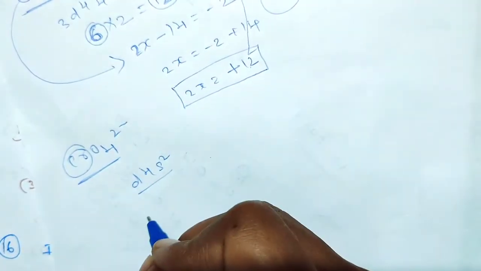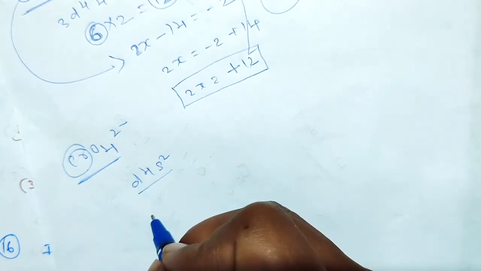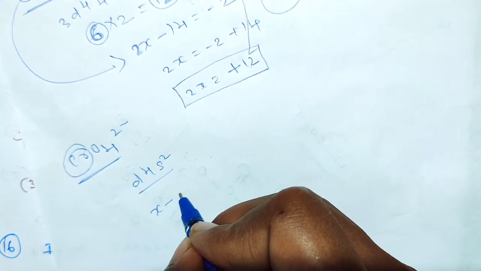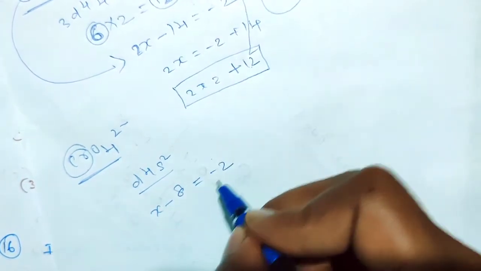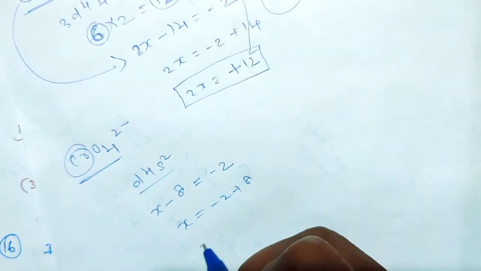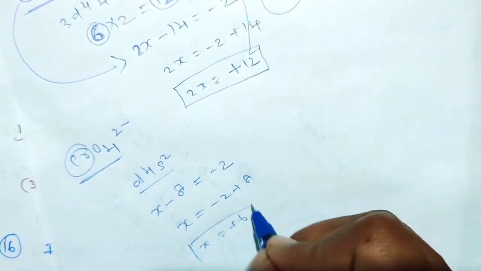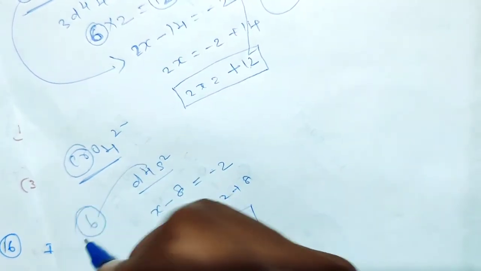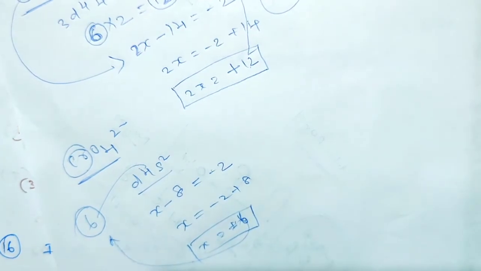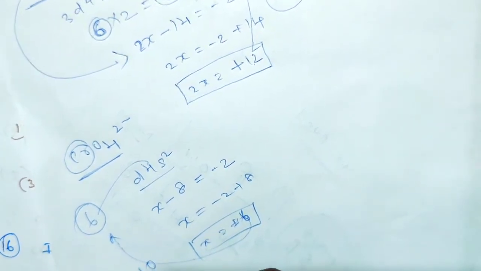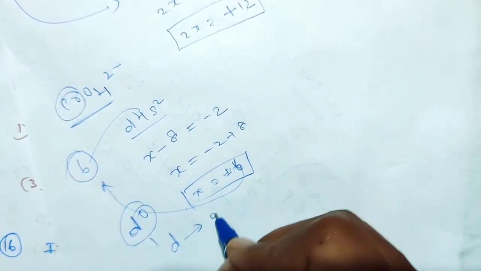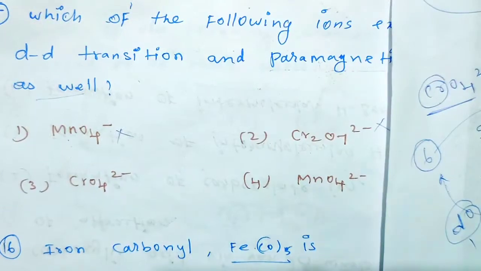Now write the oxidation state: x minus 8 equals -2, so x equals -2 plus 8, so x equals +6. The valence electrons are 6 and the oxidation state is also 6, so both cancel. Finally it becomes d0, so d-d transition is not present here either. This is also not correct.